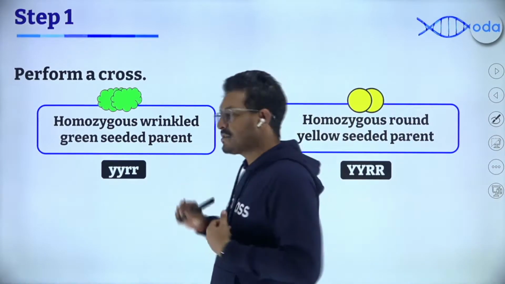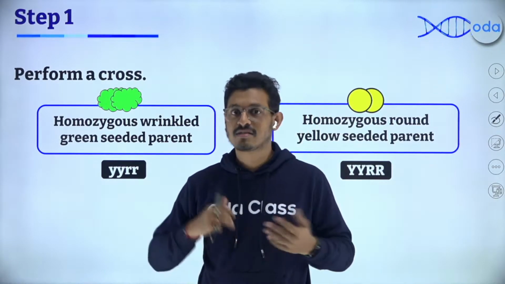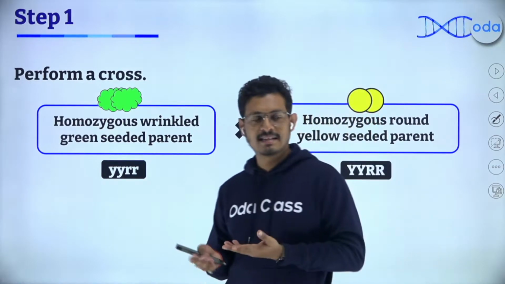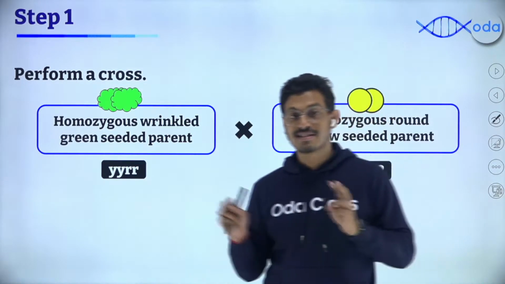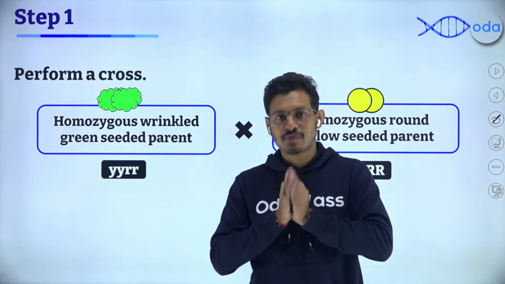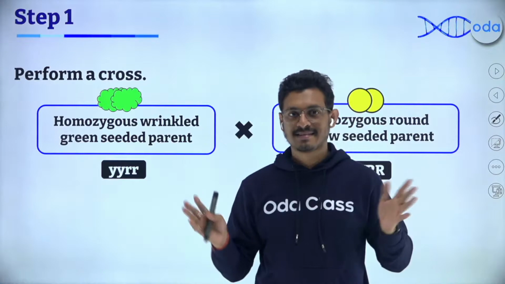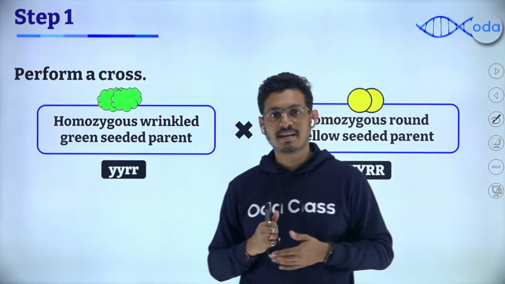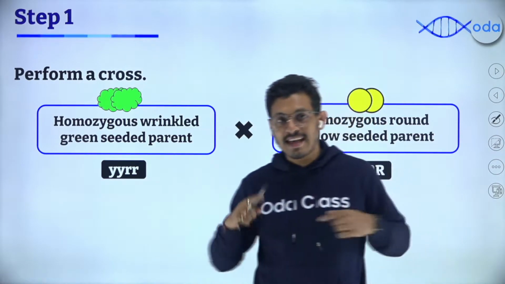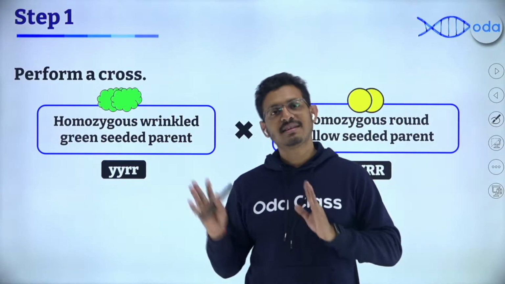Before you do the cross, try to assign a letter to these characteristics, because remember, with our basic idea of Mendelian genetics, after the two laws of Mendelian genetics, we also derived a third law, which is the law of dominance. Whenever multiple alleles of a single gene are together in a parent or any other organism, one of them will strongly express itself compared to the others. That is the dominant allele of that gene. Whereas the ones that could not exceed the expression of the dominant one will all be called the recessive allele of the same gene.